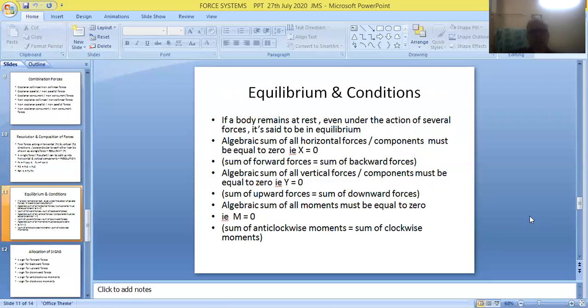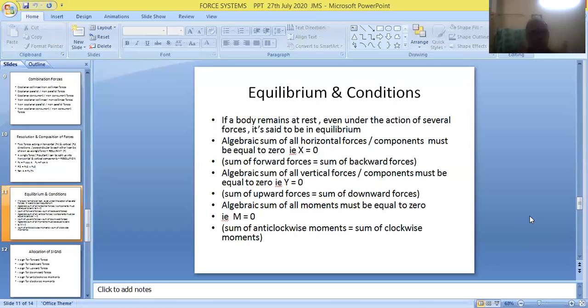And here, friends, we can note down the conditions of equilibrium. So here a body will remain in the state of rest even under the action of forces. That is called equilibrium. Generally, under the action of a force, the body will have a tendency to move in a given direction.